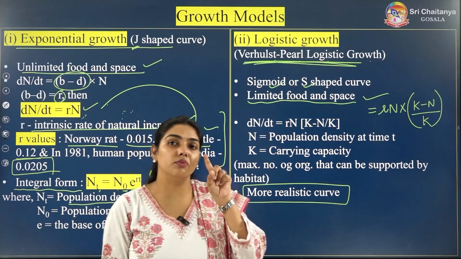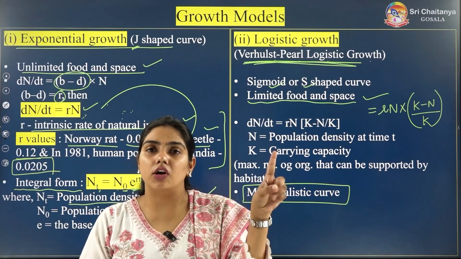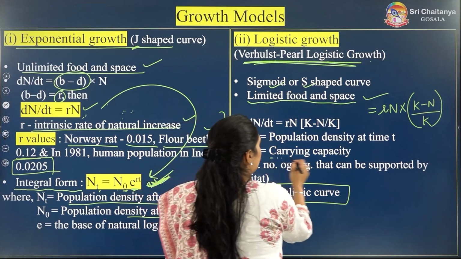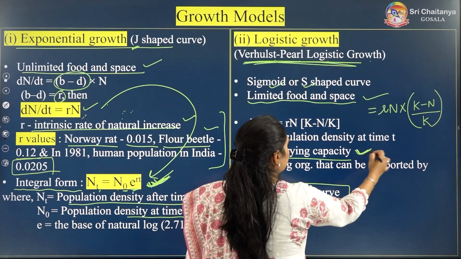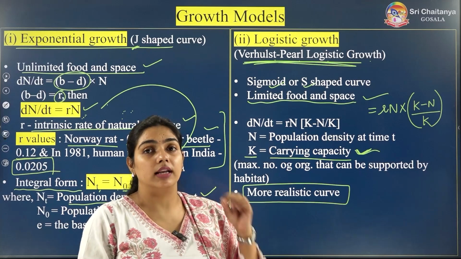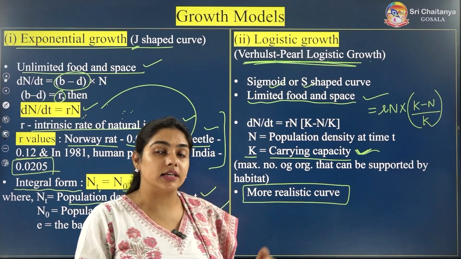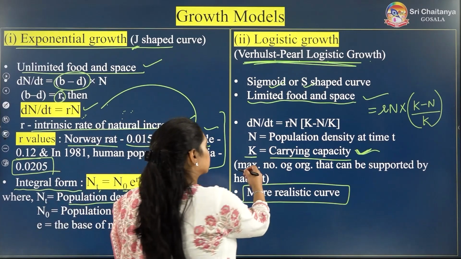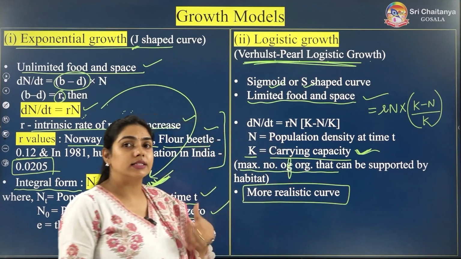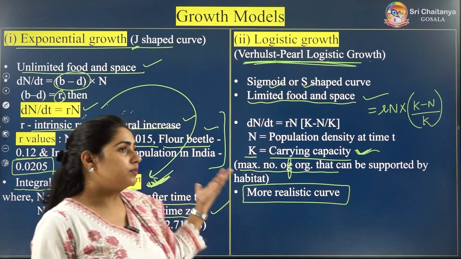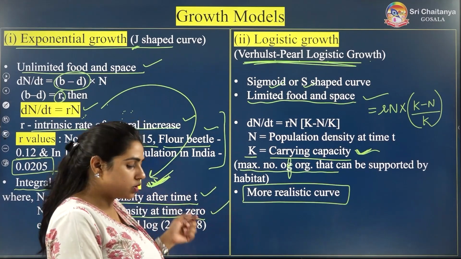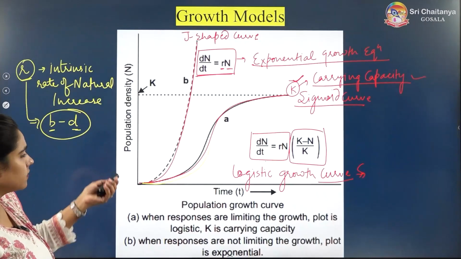Okay, this is the only equation you have to remember for the logistic growth curve. Do you know what K is? K is carrying capacity, a very, very important factor in the logistic growth model. What is carrying capacity? It is the maximum number of organisms that can be supported by the habitat. I hope you have understood these two curves.